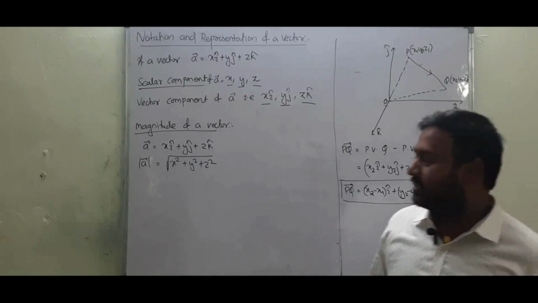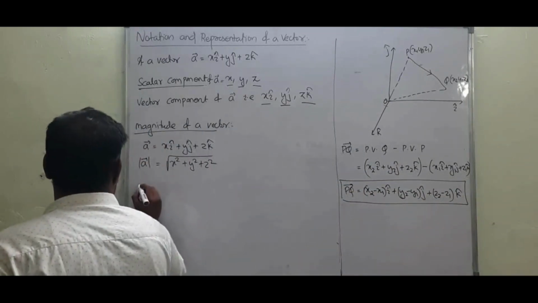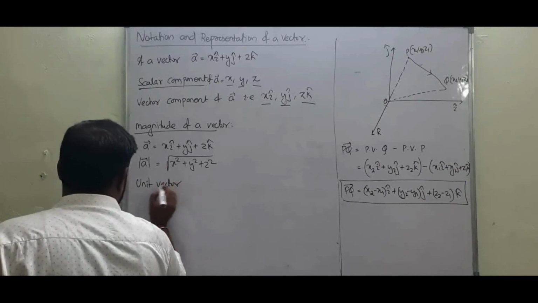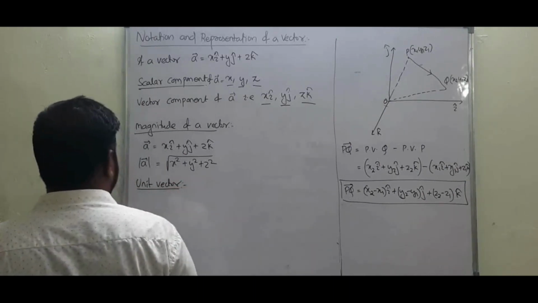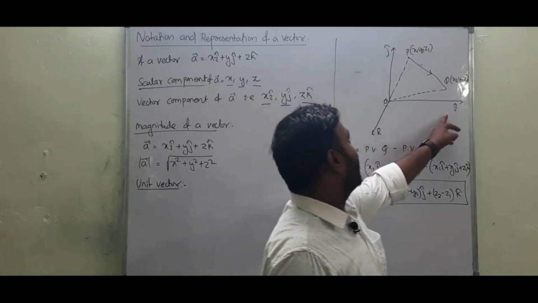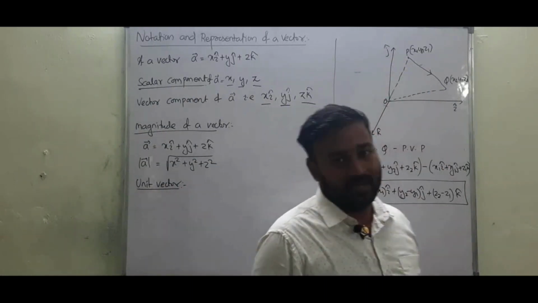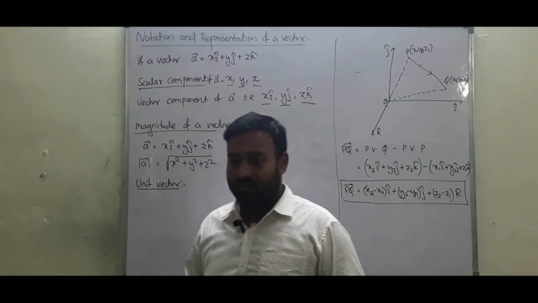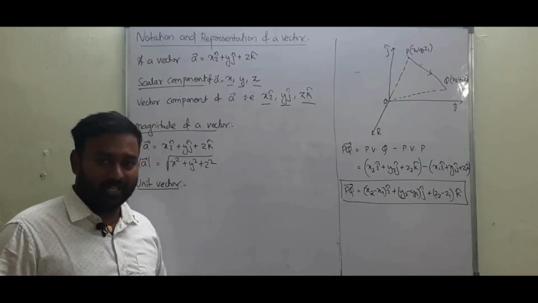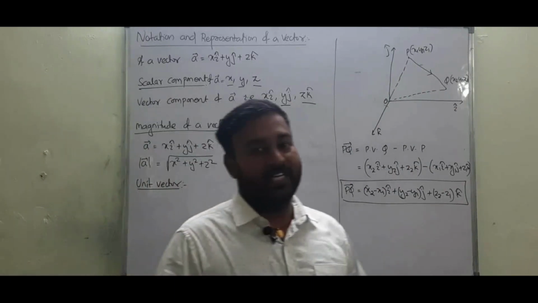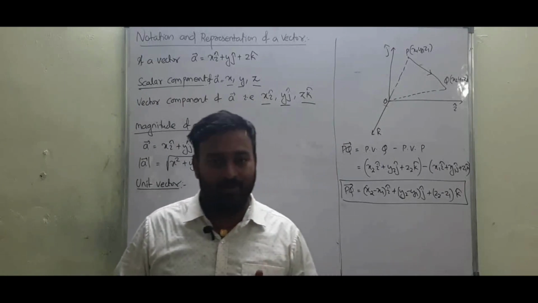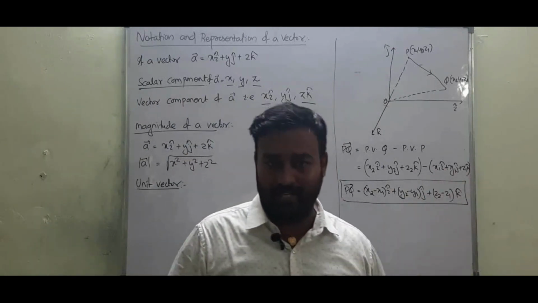The next thing is the unit vector. What is a unit vector? As we already know, i cap, j cap and k cap are unit vectors. So what do we mean by a unit vector? Unit vectors are those vectors which provide direction to a vector quantity.